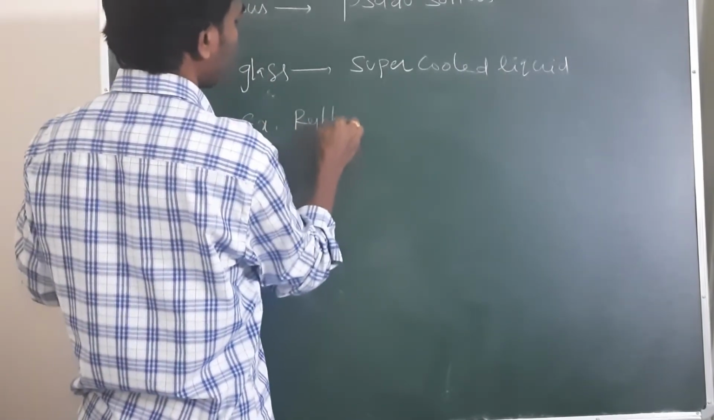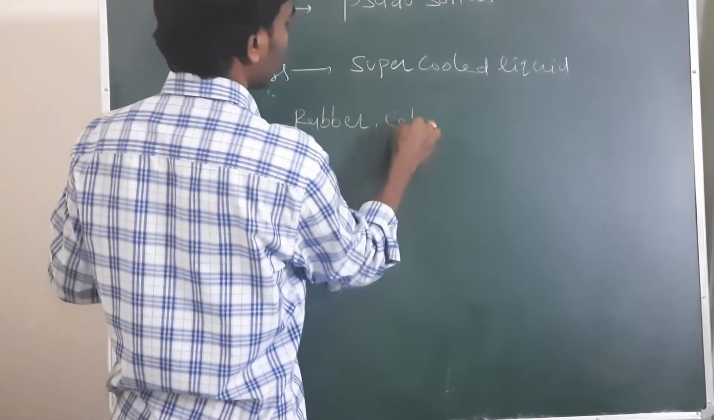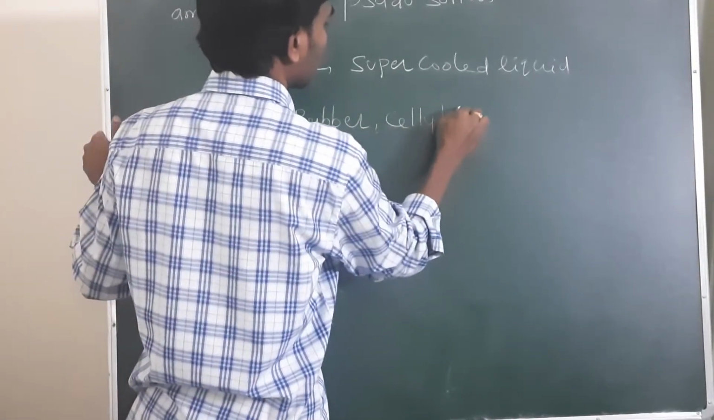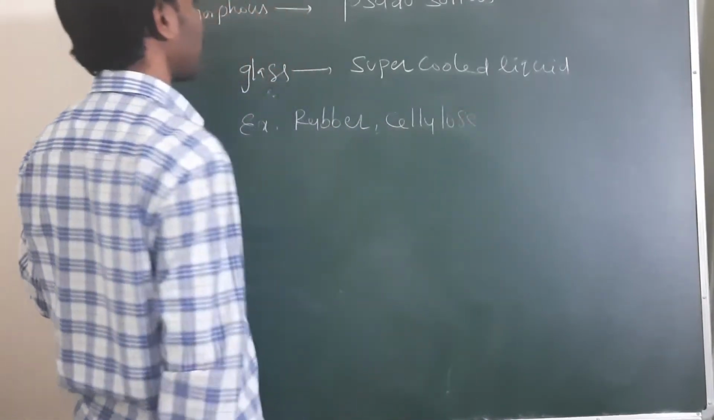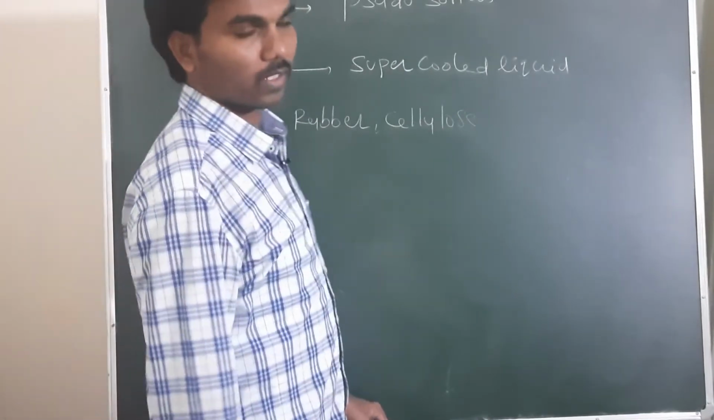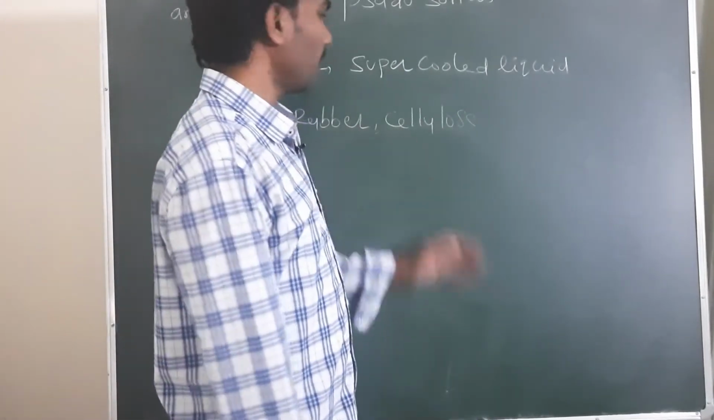Some other examples of amorphous solids are rubber and cellulose. These are all examples of amorphous solids.